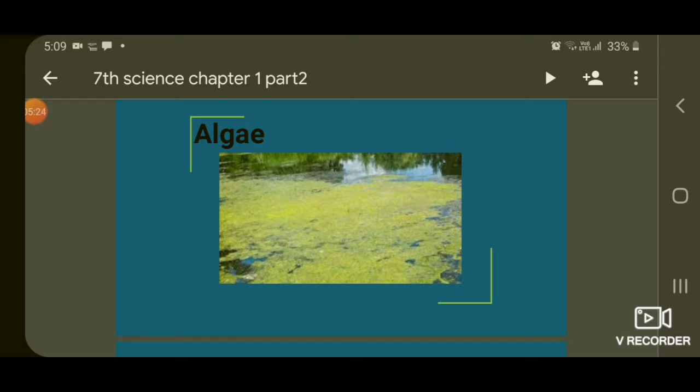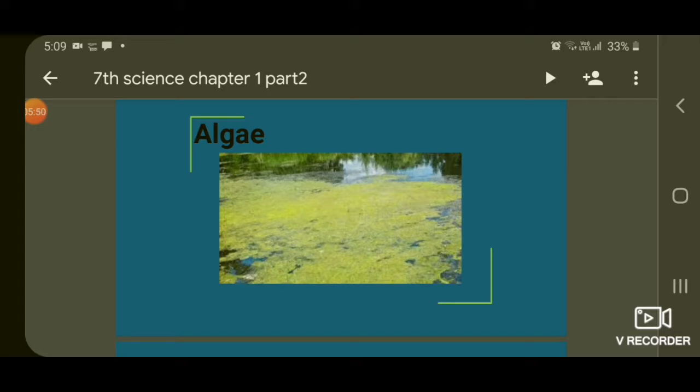Okay, children, algae can also prepare their own food by photosynthesis. You are observing here, it gets food. It is also green in color. Other colors are also there. You will study this in 8th, 9th and 10th classes, brown algae, etc. But here you are seeing green algae, which can also prepare their own food by photosynthesis.